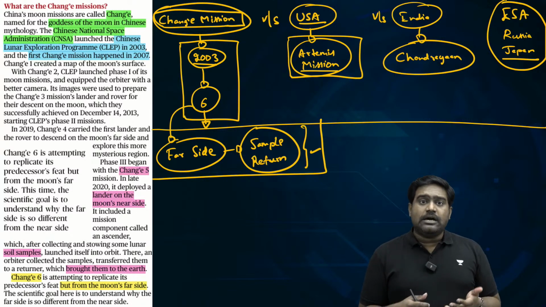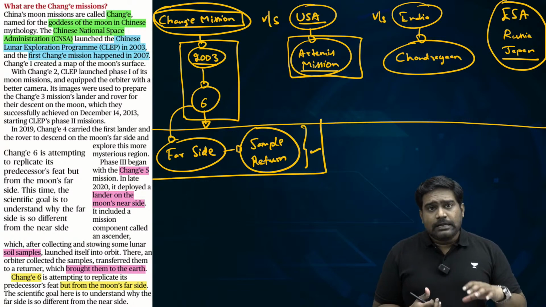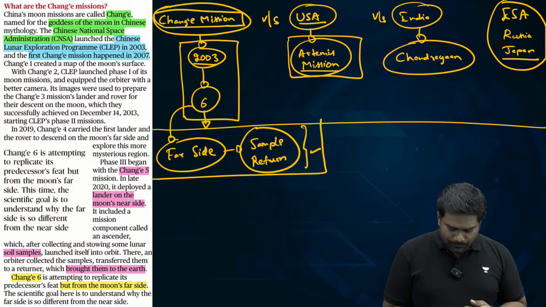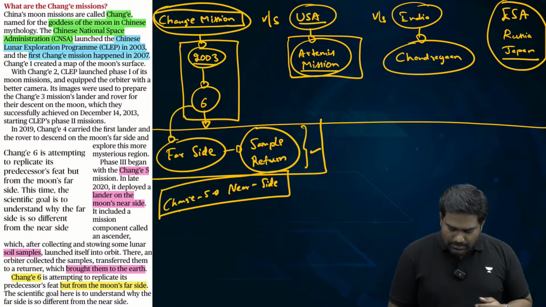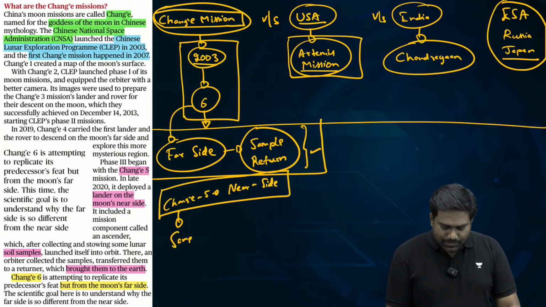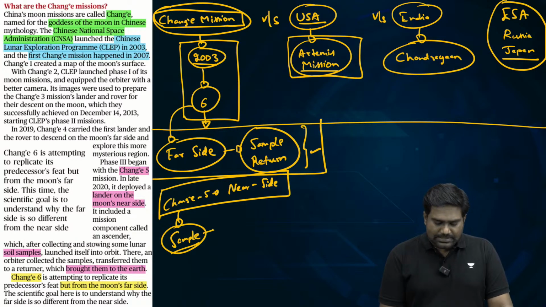Then through Chang'e 4, it attempted a successful landing, and through Chang'e 5, it landed on the near side of the moon. Through the Chang'e 5 mission, China landed on the near side, which is the visible side of the moon from the Earth, and collected samples. It successfully deployed a lander and rover, collected the soil samples, and returned the samples to Earth.